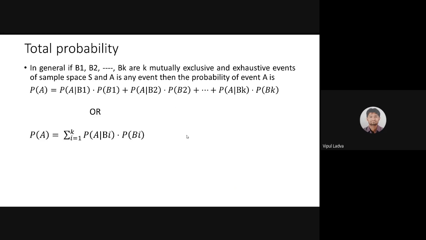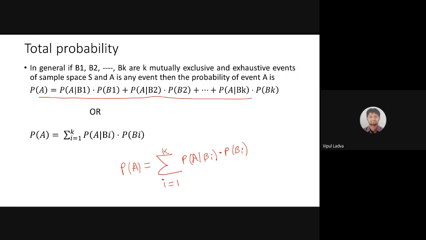Instead of giving all that lengthy term, we may use the summation also. Let me explain how it is written. For P of A, instead of writing K different terms, I'm using summation, with my summation variable i running from 1 to K. Summation means I'm supposed to add all the terms, and P of A over Bi into P of Bi is just a different way to represent this lengthy formula, nothing else. So both of these are literally the same.